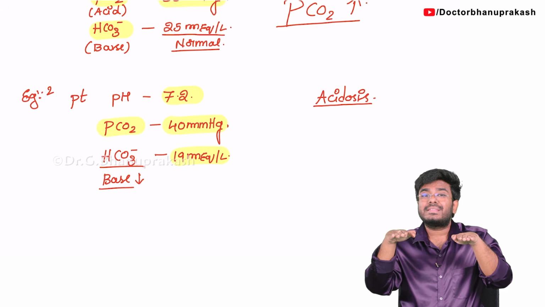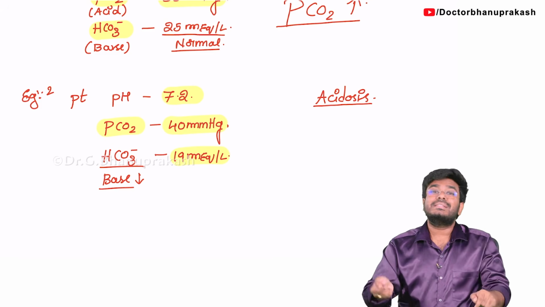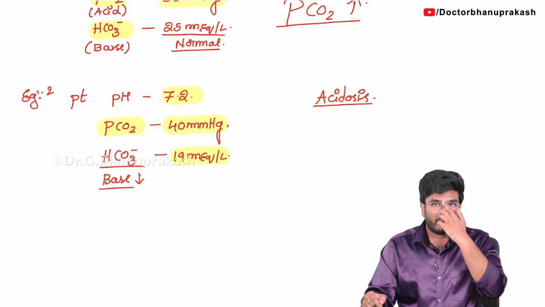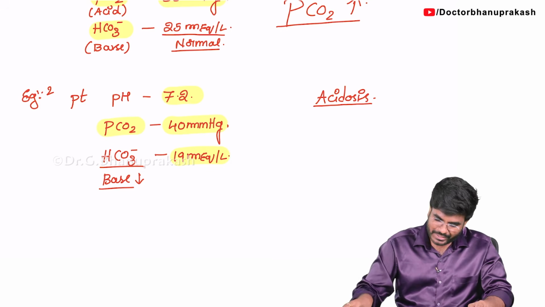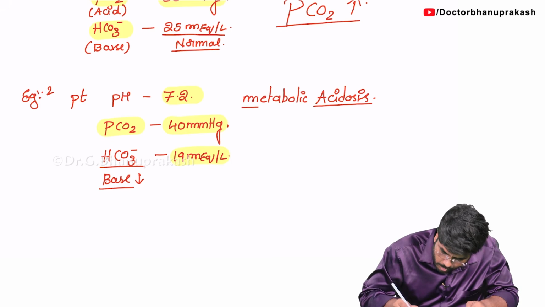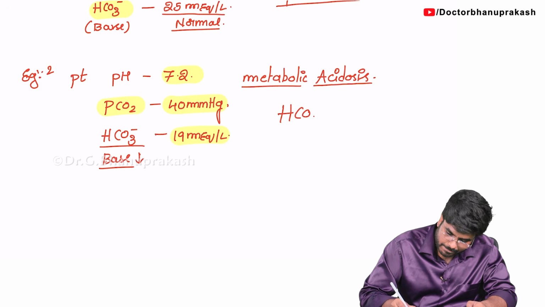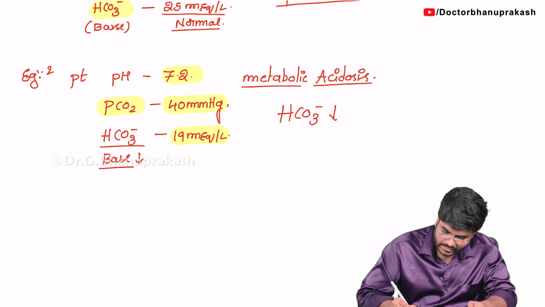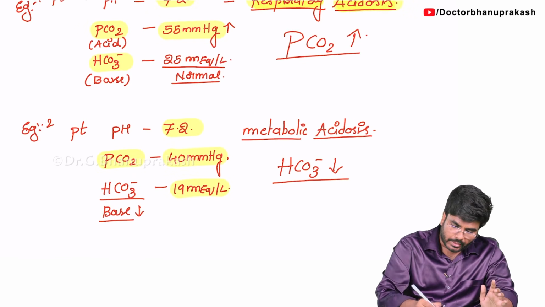So this is a base related problem, that we are losing the bases. So this is metabolic. Any problem with the carbon dioxide is respiratory. Any problem with the bicarbonate is metabolic. So this is metabolic acidosis. What is the most important thing in metabolic acidosis? In metabolic acidosis, the bicarbonates, HCO3 minus, will be less. Bicarbonates are decreasing.